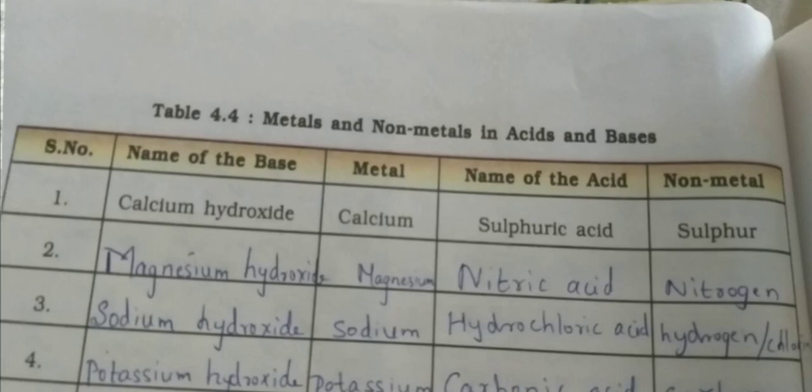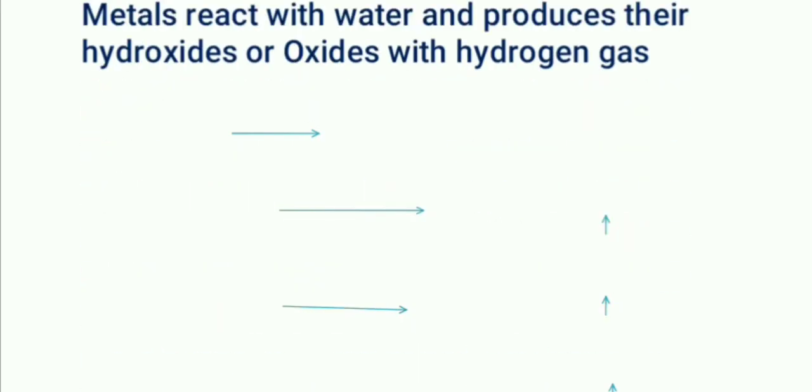And this is nitric acid prepared from nitrogen. Hydrochloric acid prepared from hydrogen and chlorine. Carbonic acid is made from carbon. So this is the first difference, that is, metals and non-metals.